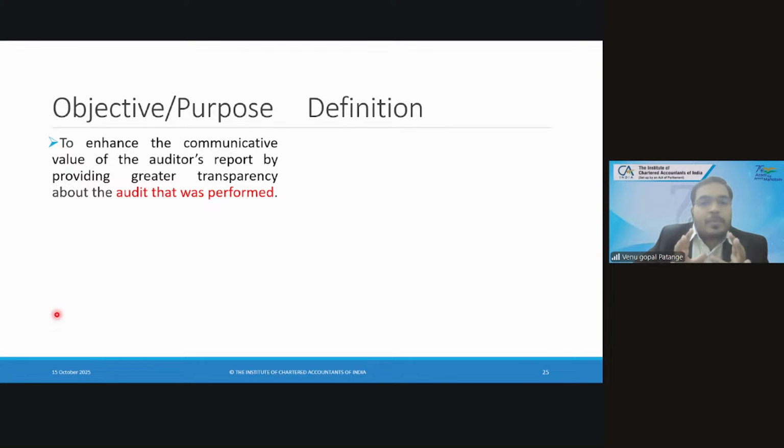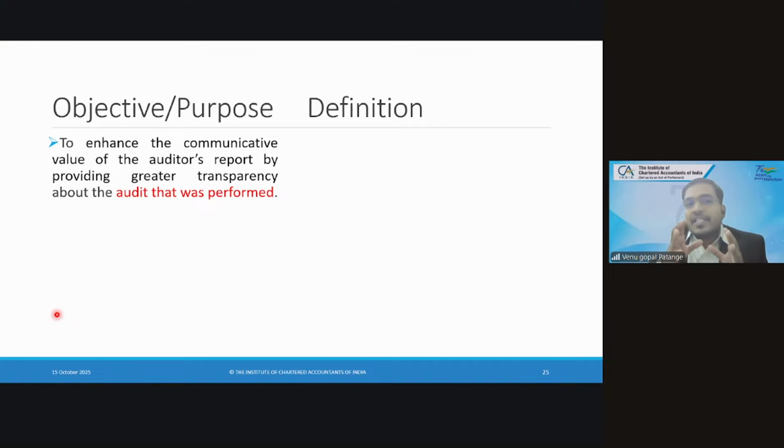You have an audit report already prepared, and now you want to enhance its value. Only for that purpose, and plus you want to give greater transparency about how the audit is performed.